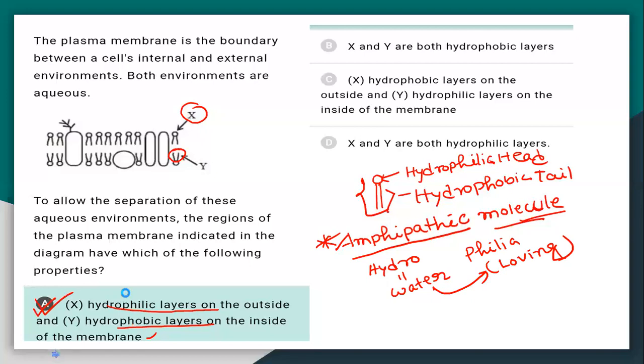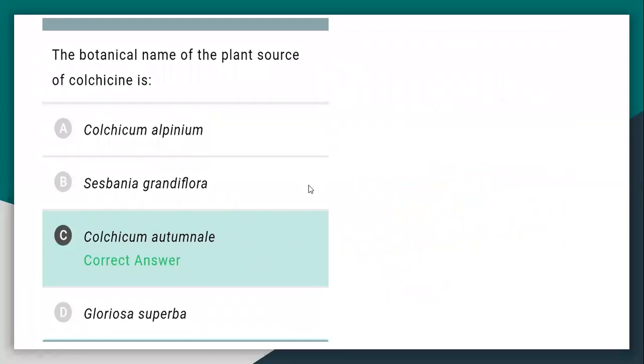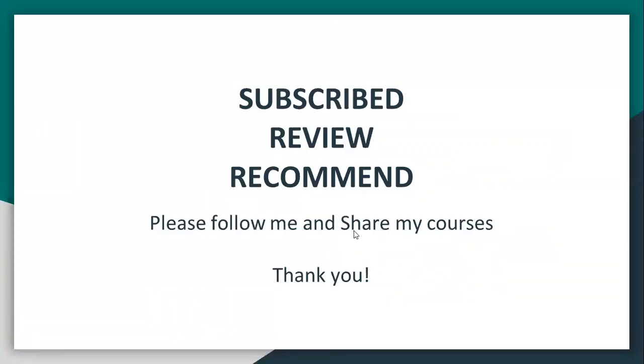So next question. The botanical name of the plant source of colchicine is, we know that colchicine is obtained from a plant known as Colchicum autumnale. Colchicine is involved in the generation of polyploidy. It prevents microtubule polymerization and prevents the metaphase to anaphase transition, which leads to polyploidy. It's a toxin that inhibits microtubule polymerization. So Colchicum autumnale is the correct answer. Thank you.